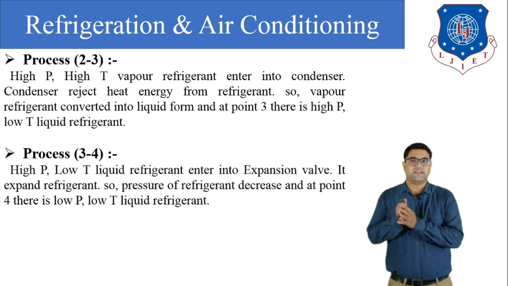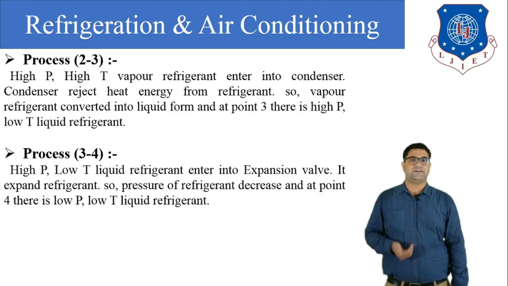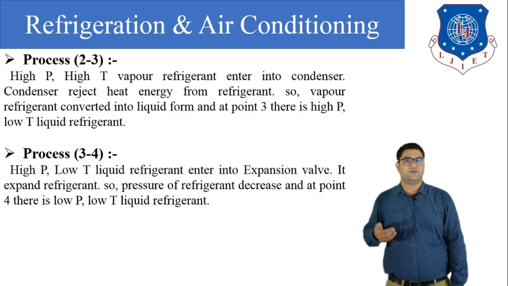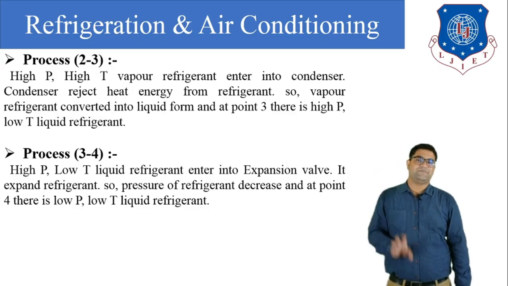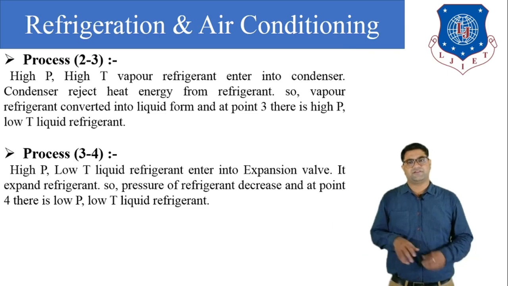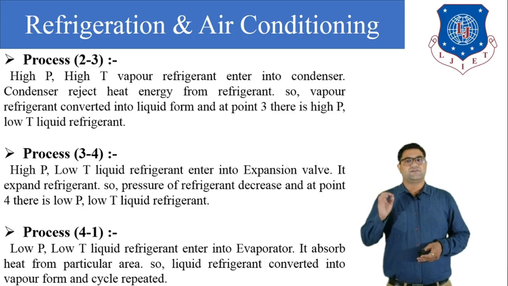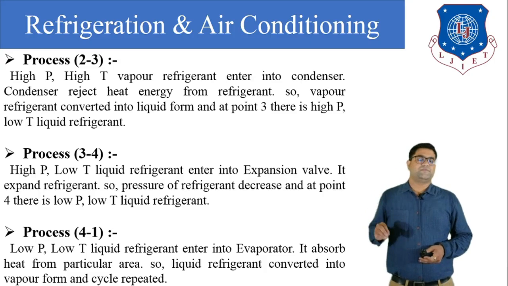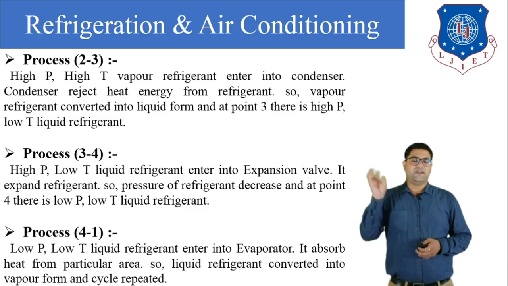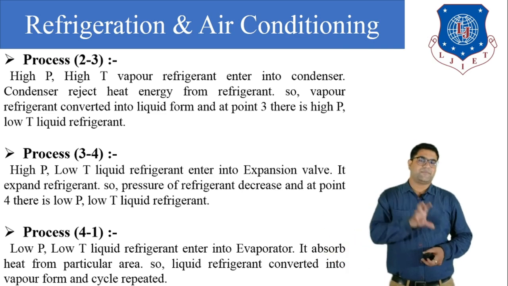Then process number 3 to 4. 3 to 4 is the expansion process where we use a throttling device, expansion device or capillary tube. In that process the enthalpy remains constant and the liquid converts from high pressure to low pressure. And fourth is process number 4 to 1. In process 4 to 1, the low pressure, low temperature liquid refrigerant enters the evaporator, where at constant pressure the liquid converts into vapor.